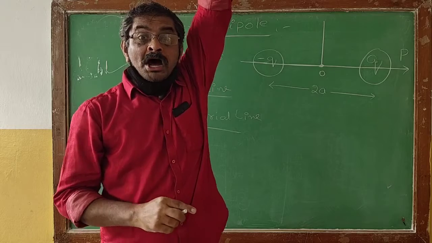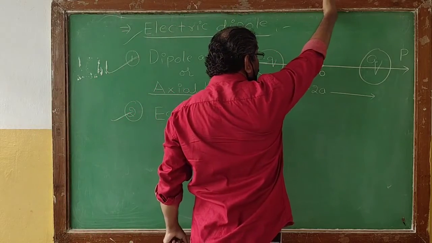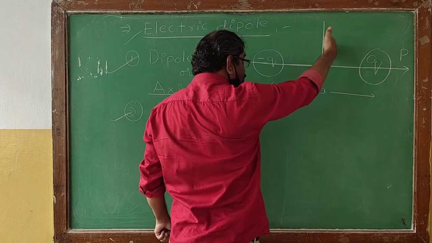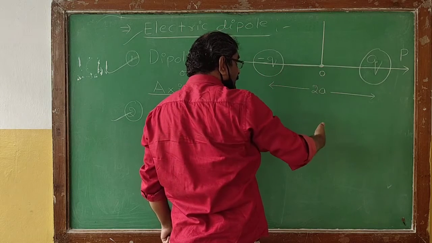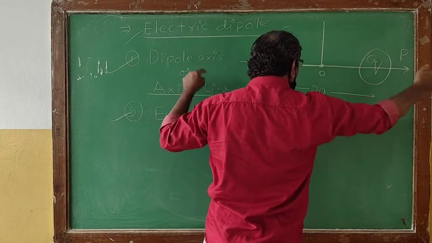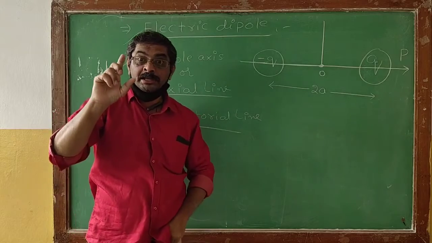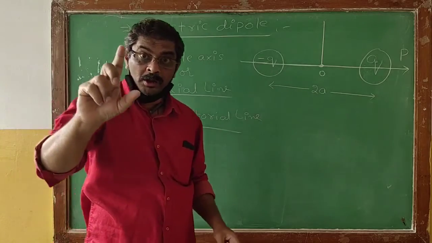Remember, the vertical line that passes through the center of the dipole, perpendicular to the dipole axis, will be generally called the equatorial line.